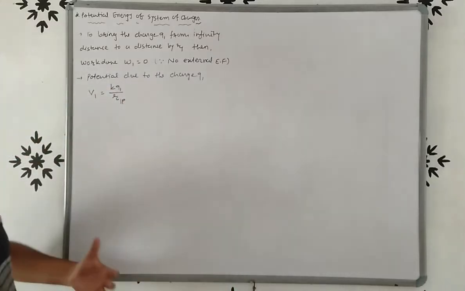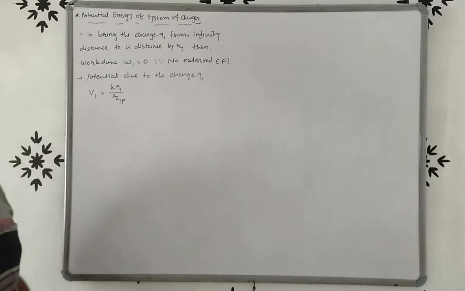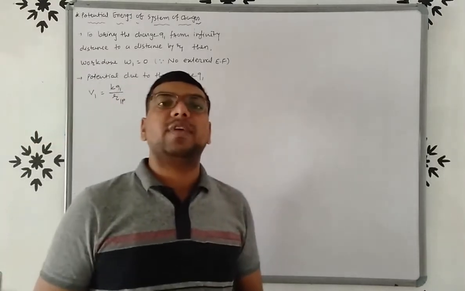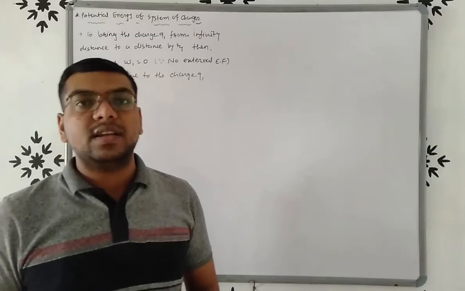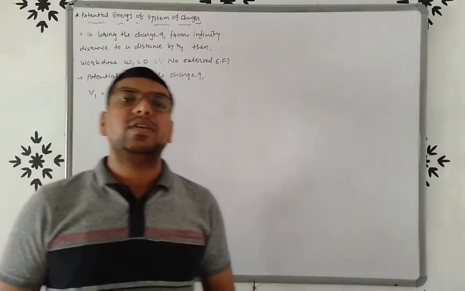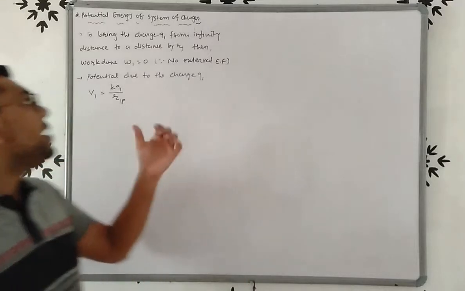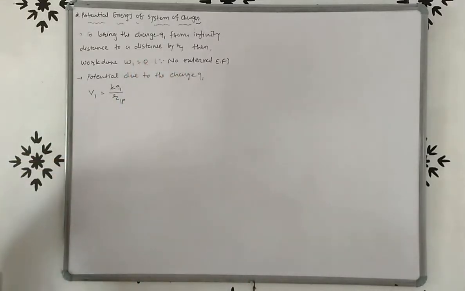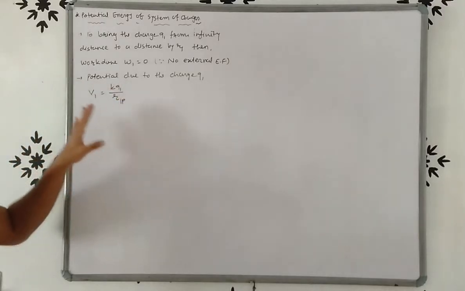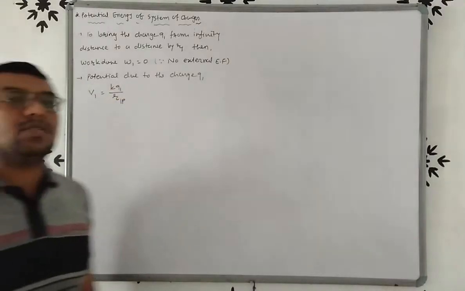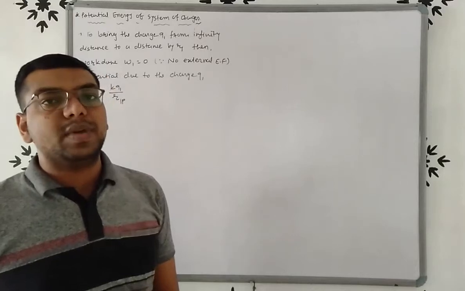Once again, to bring the charge Q1 from infinite distance to a distance R1, the work done W1 is 0, because there is no external field. So the potential due to this charge Q1 is V1 equals KQ1 upon R1P.